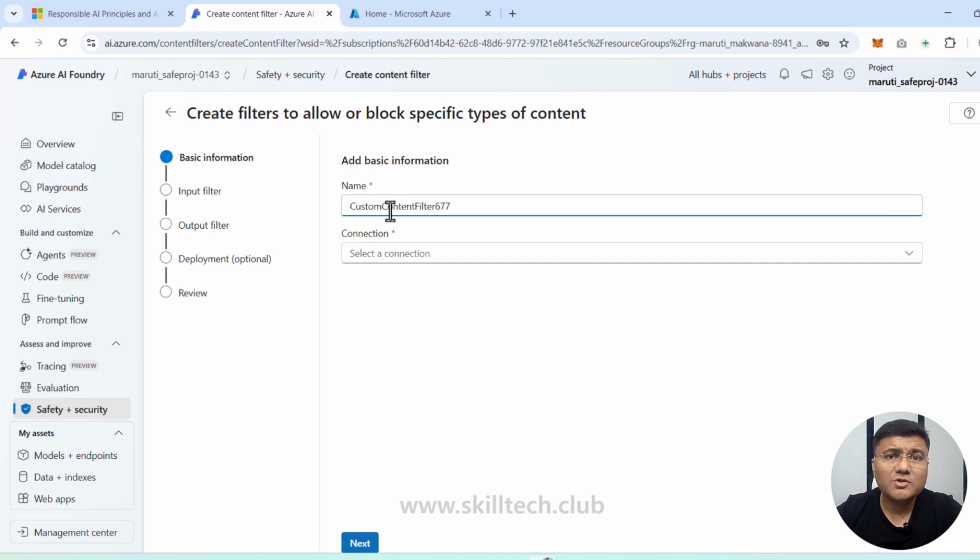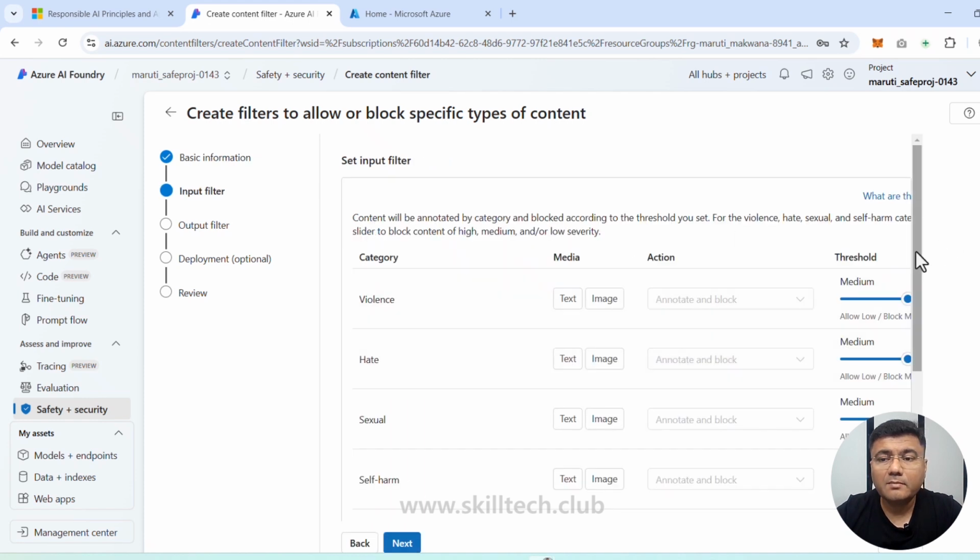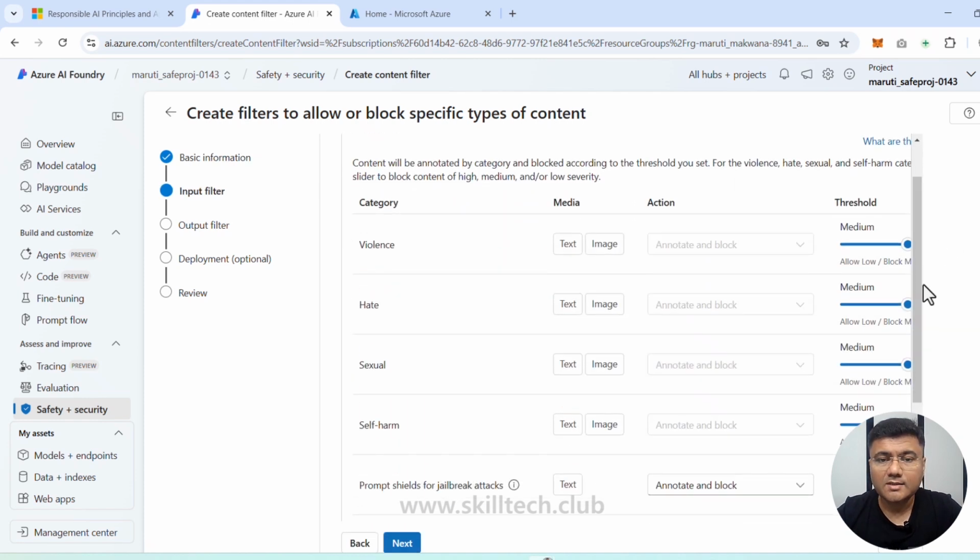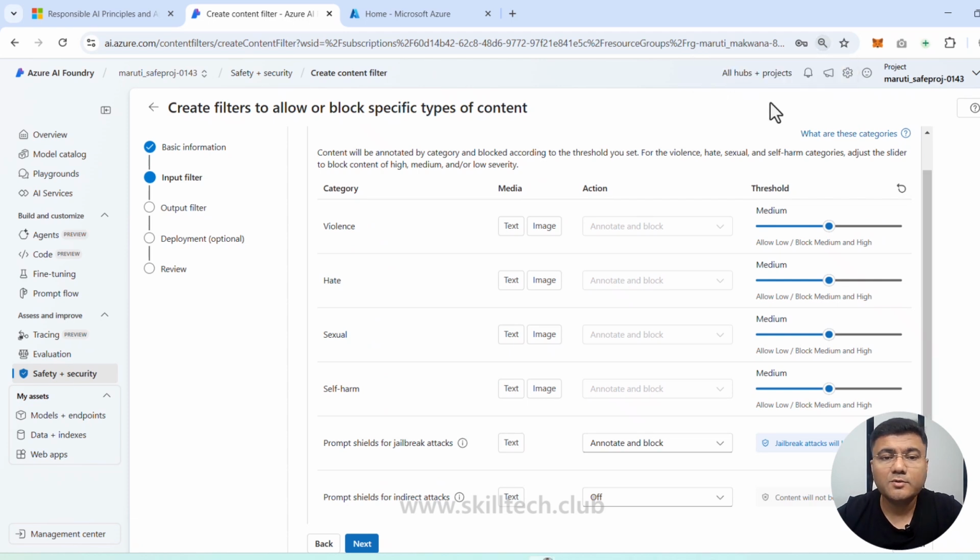I'm happy with this name, which is custom content filter 677, which is fine. In the connection, I am going to choose my Azure AI service. So it's coming here. I'll click on next. Now, this is a very important screen. Let me just zoom out a little bit so that you can understand and see this properly.